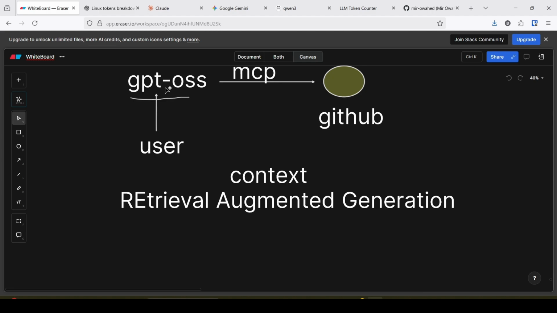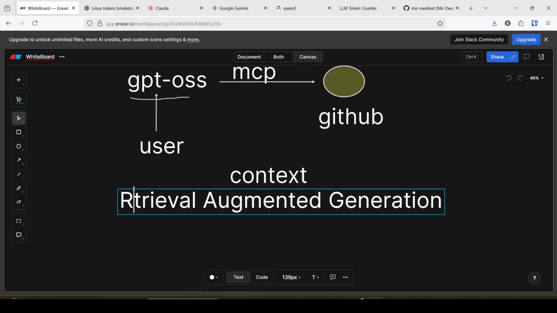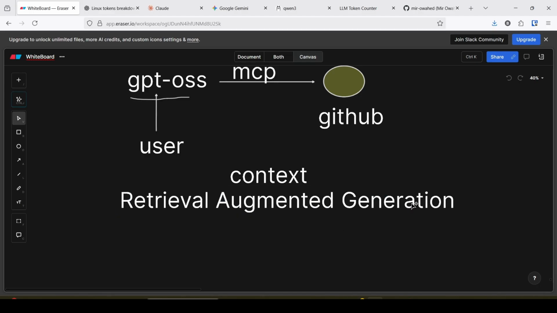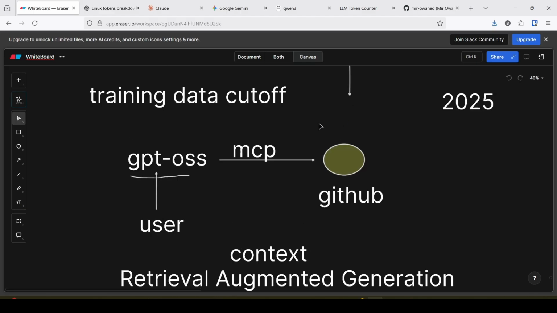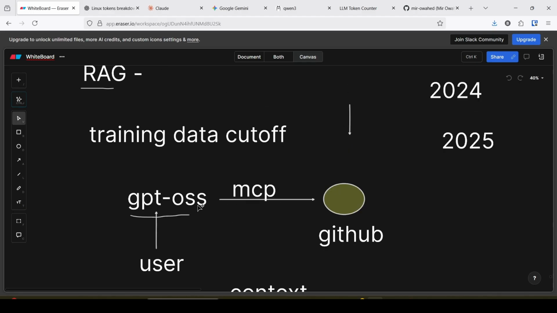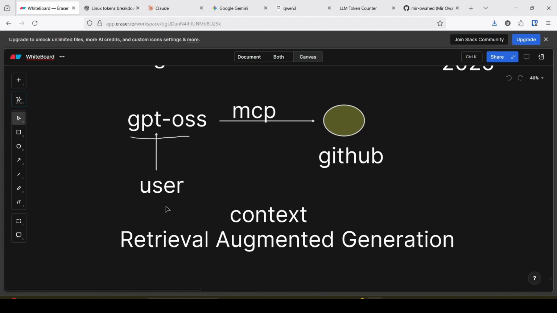The context is provided to the LLM, and then it generates the response. That's why it is called Retrieval Augmented Generation. This is the context, this is the augmentation. When the training data is not available in the GPT, and that data is provided to the LLM with the help of MCP, RAG is very important.